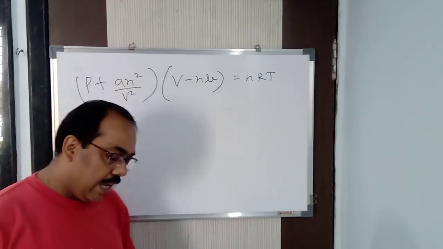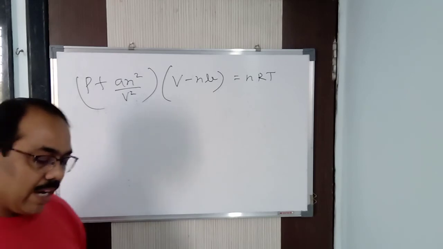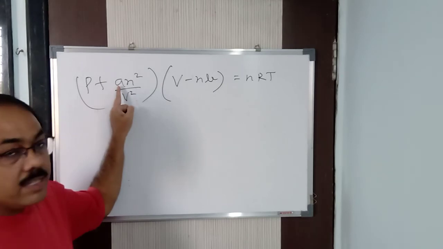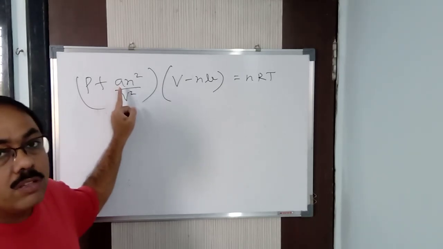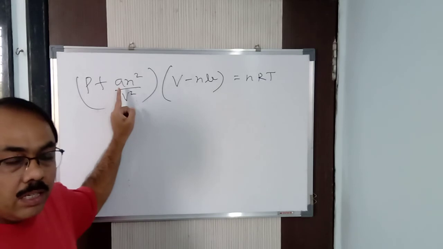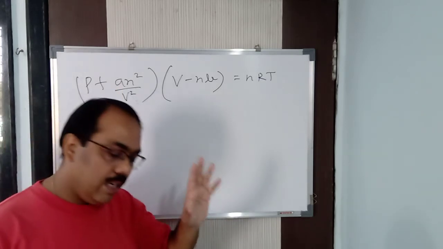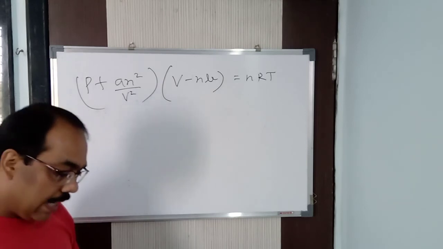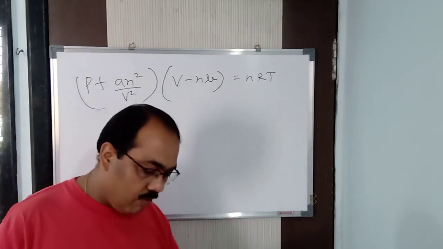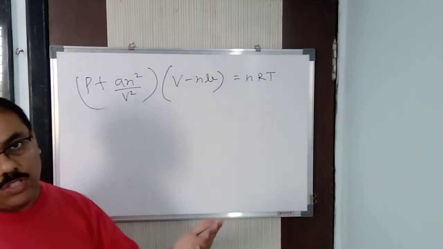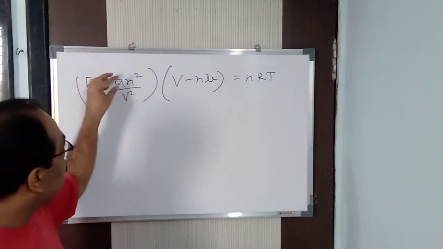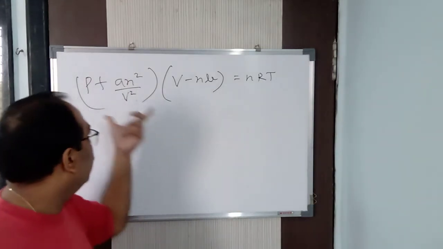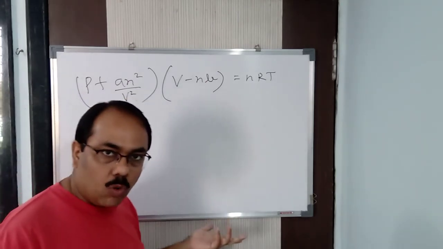Van der Waals constant a is the measure of the magnitude of the attractive forces among the molecules of the gas. That means greater is the value of a, larger is the intermolecular force of attraction. If a is greater, then definitely intermolecular forces of attraction are greater, and definitely P will also be greater. P plus this term also will be more.